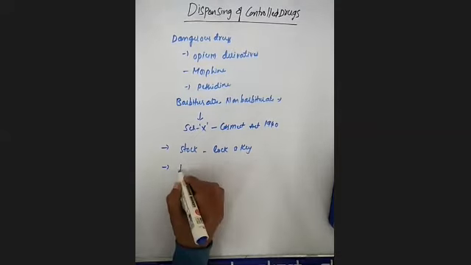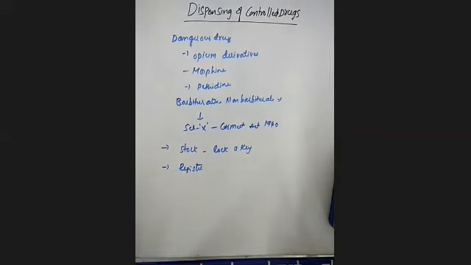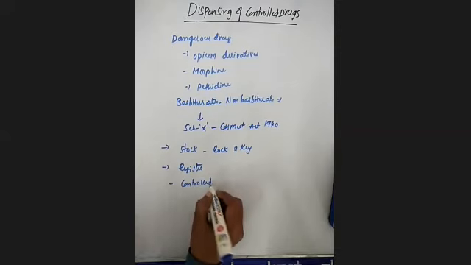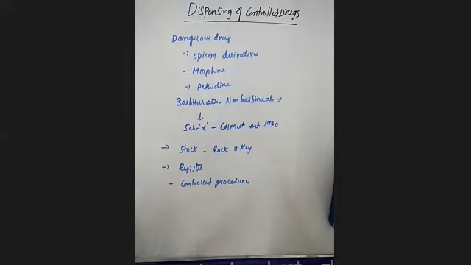There must be a separate register maintained to record them, and controlled procedures should be followed to issue these drugs or to receive these kinds of drugs. This is some introduction regarding these controlled drugs.